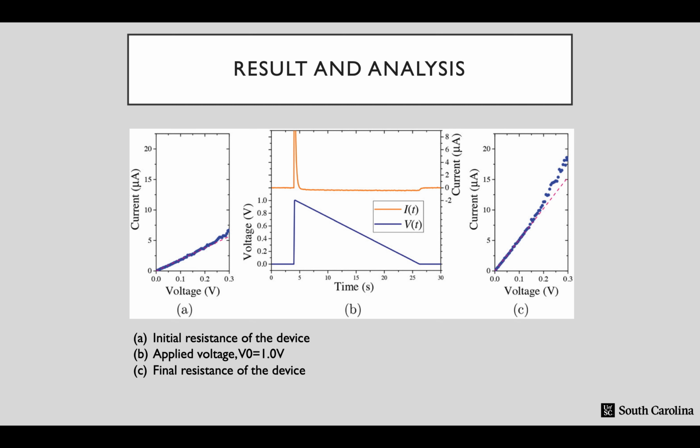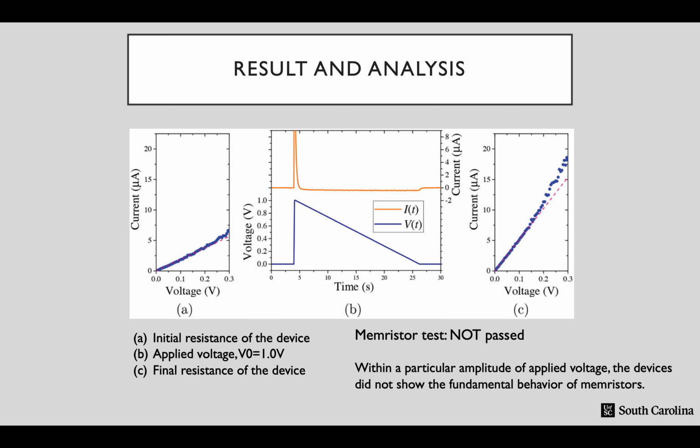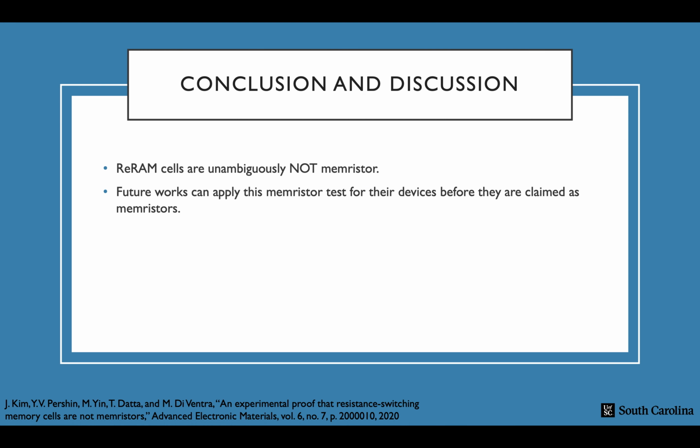However, the results of our measurement with the applied voltage pulse with an amplitude of 1.0 volt do not support the ideal memristor model. The final state has a lower resistance value, which differs from the high initial state. Consequently, the device did not pass the test. The test was repeated, but the same results were observed. Therefore, we conclude that the ReRAM devices are not memristors.